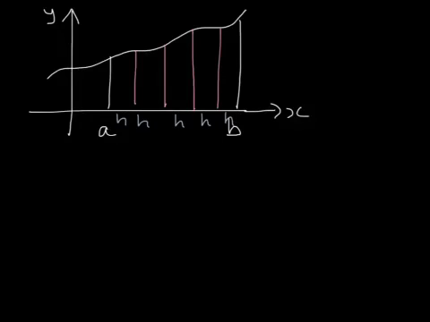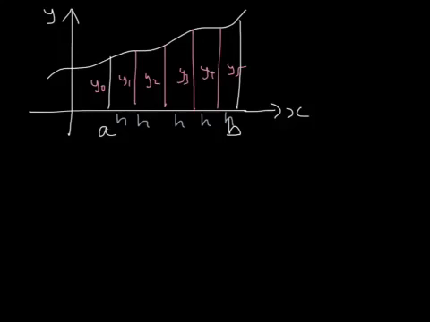And what we're going to do is work out the area of each of these trapezia and then add them together. Now let's suppose that we know that the heights of the graph at these points are, let's say, y0, y1, y2, y3, y4 and y5.